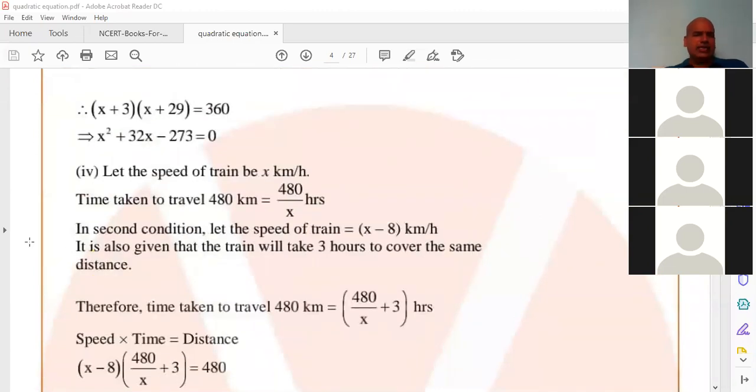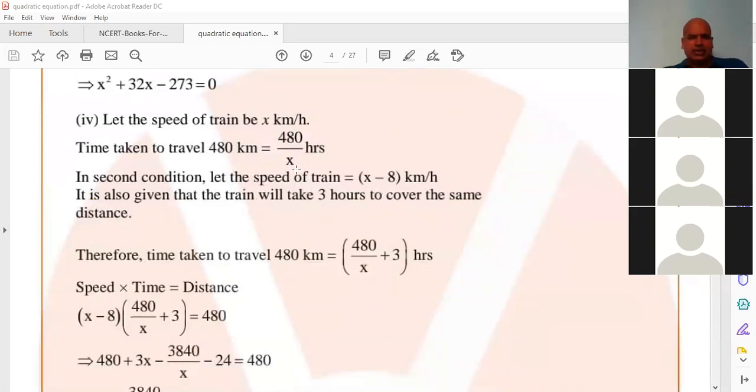Okay. See, let the speed of the train be x kilometers per hour. In the first case, we suppose the speed is x kilometers, and the time is distance by speed. So time taken to travel is distance by speed, 480 by x. That's the first case timing. In the second case, let the speed of the train be 8 kilometers less. Less means minus, so speed is x minus 8. Then in the second case, the time is distance by speed, 480 by x minus 8.